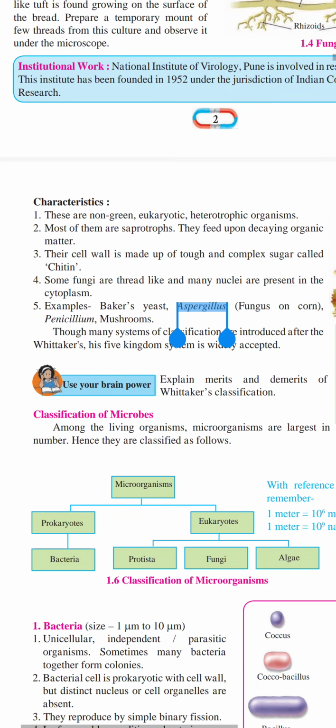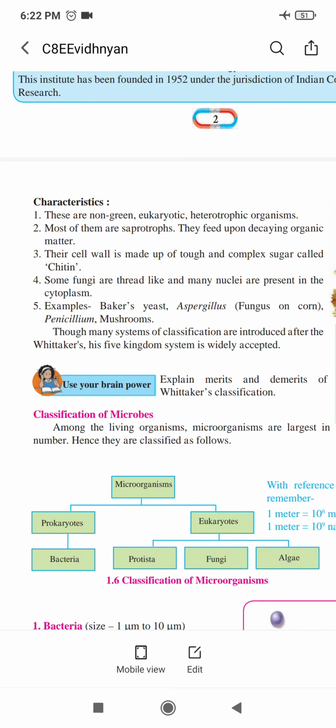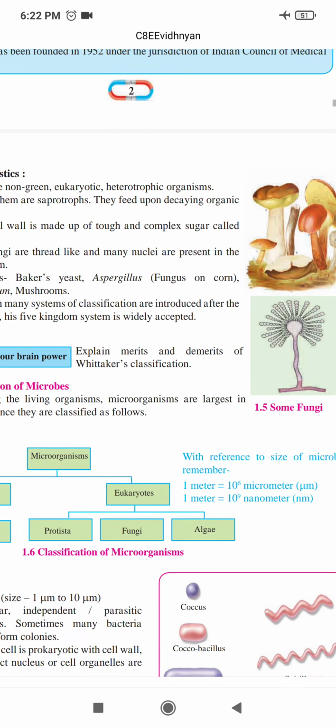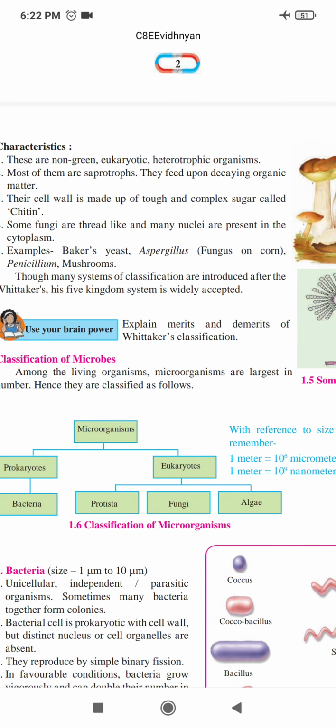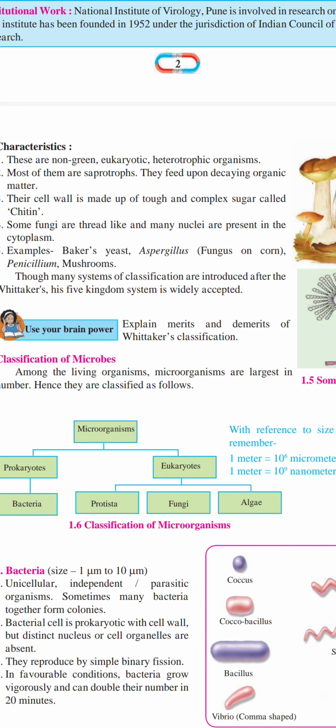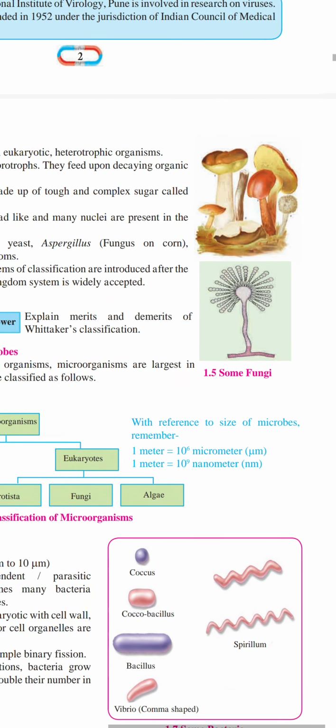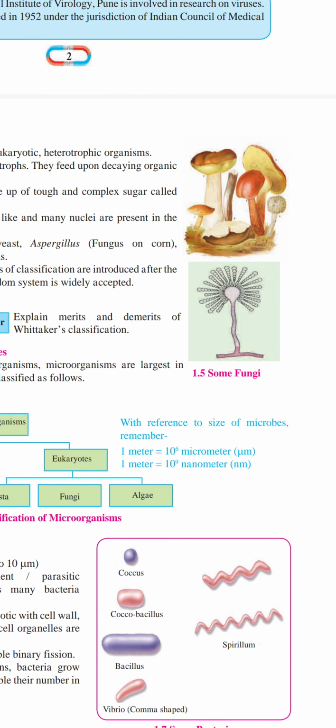Now we will discuss the classification of microbes. Microbes are small organisms, but there are a lot of them, small and smaller. 1 meter is 10⁶ micrometers, which we write as μm. That is around 10 lakh. And 1 meter is 10⁹ nanometers.